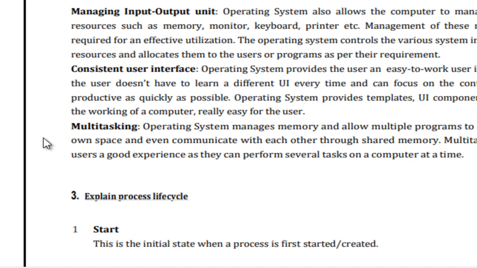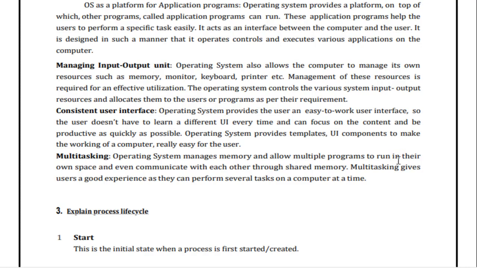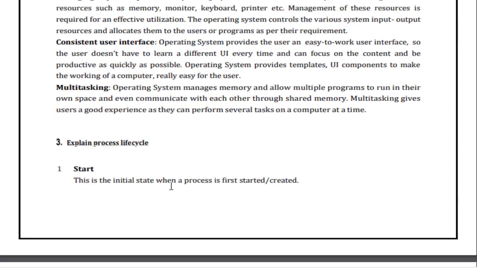Next, that is the multitasking. So operating system manages the memory and allows multiple programs to run in their own space, and even they communicate with each other through the shared memory. So multitasking means what? It manages the memory and allows multiple programs to run in their own space, even with communication between them.